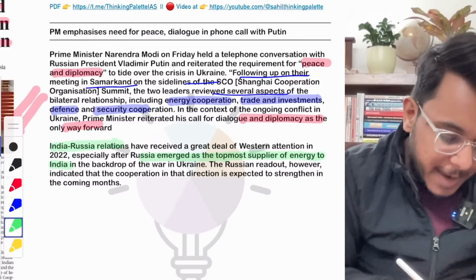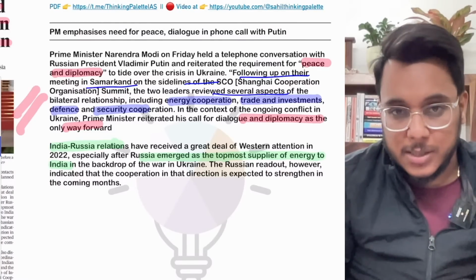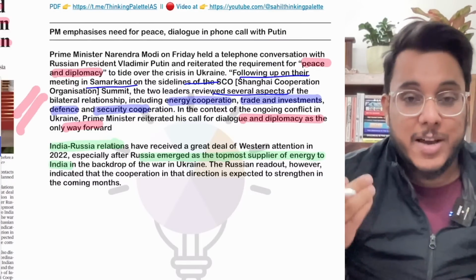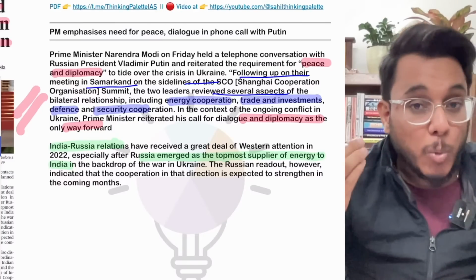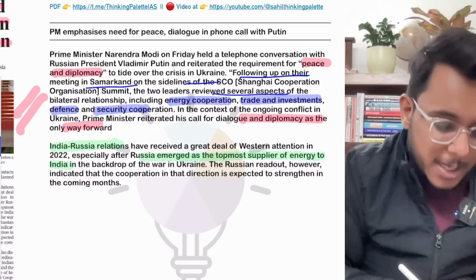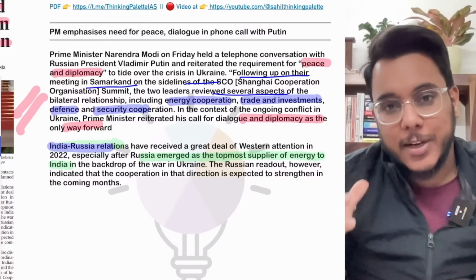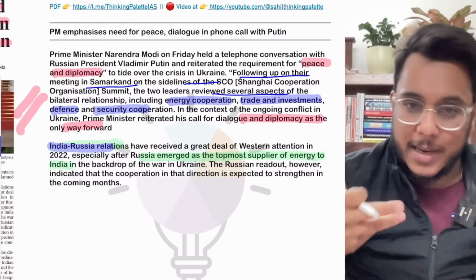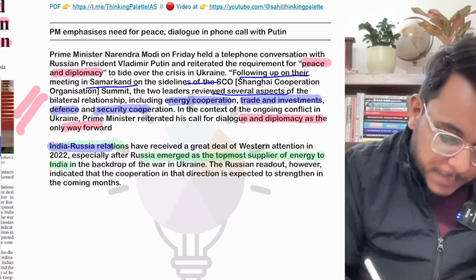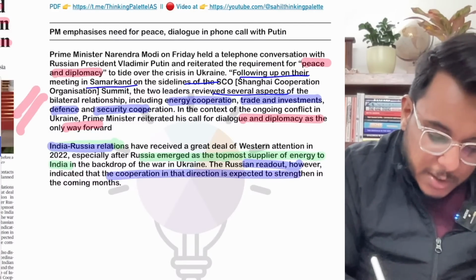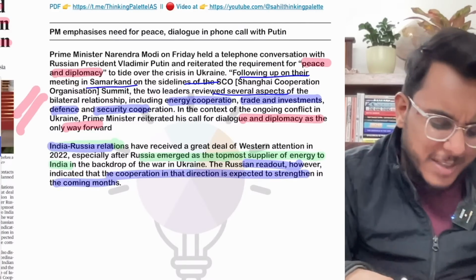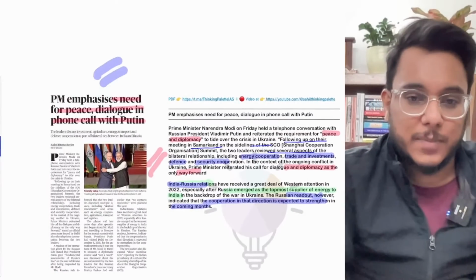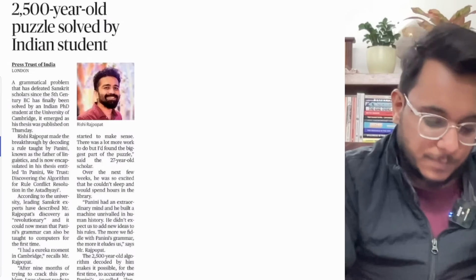Secondly, guys, what is happening? The S-400 defense system, we are also procuring that from Russia. Even in trade with Russia, a rupee-ruble arrangement has also been signed. So India-Russia relations got a lot of attention because the world is imposing sanctions, but India's relation is thriving. Now the cooperation is expected to continue even in the coming months. So these basic things have happened on the telephonic call. Now moving to the next article.